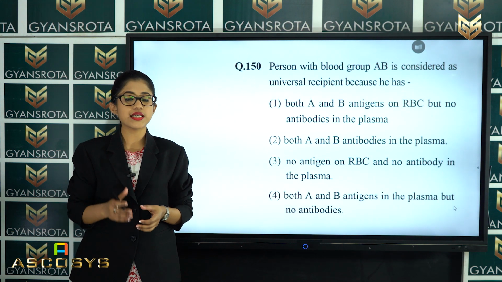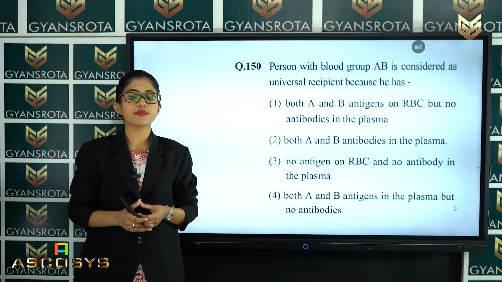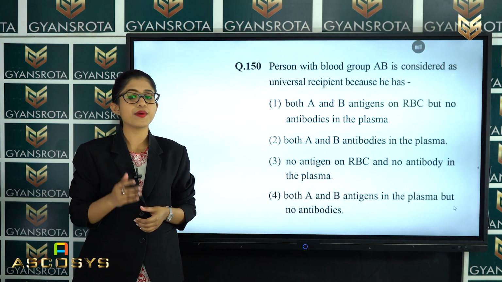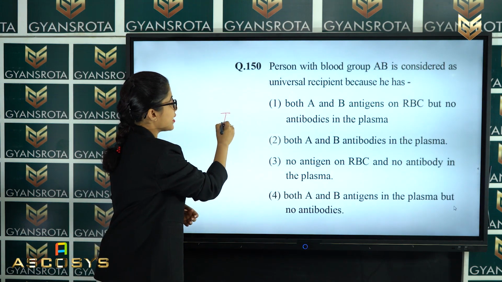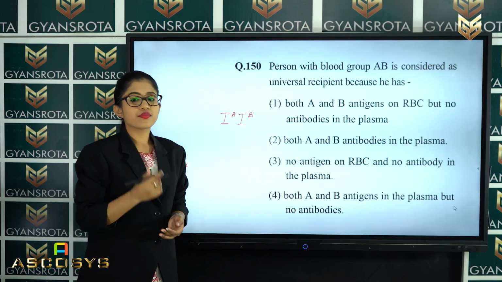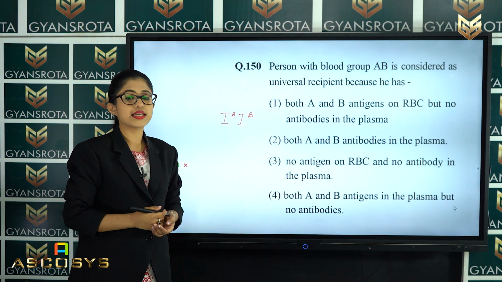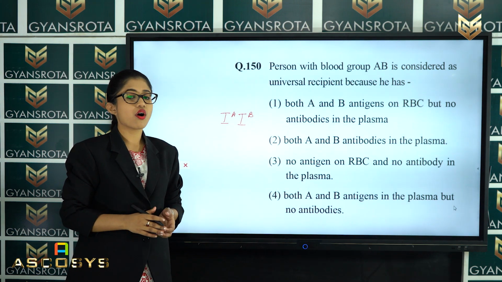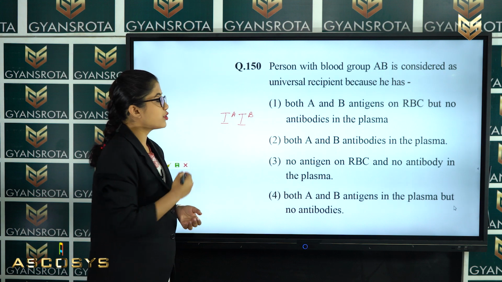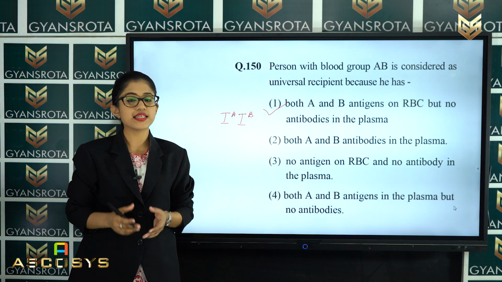This question is from the chapter Principles of Inheritance and Variations, where we have discussed the human blood groups. A person with blood group AB, which means alleles IA and IB are present, is considered a universal recipient. Why is it so? Because it has both A and B antigens on red blood cells but no antibodies in the plasma, which means option number 1 is the correct answer for this question. Now, let us see the next question.